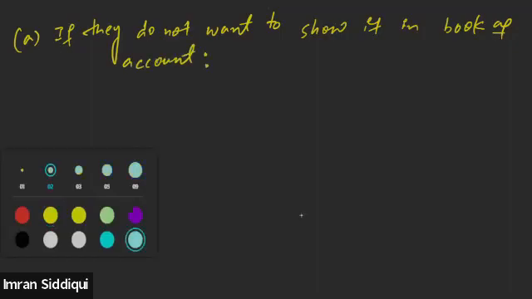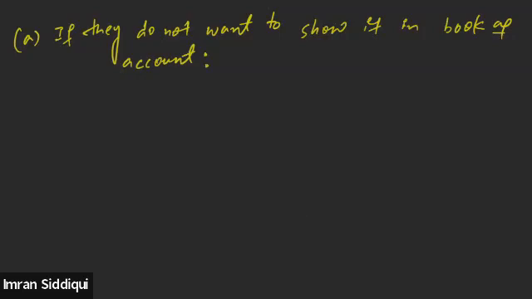We will be passing a journal entry. What journal entry will we be passing? First of all, we'll debit the profit and loss account, P&L account, or the reserve account, depending upon whatever we are distributing.